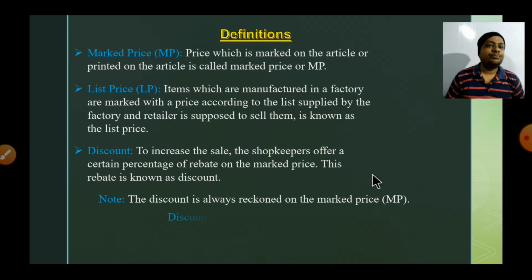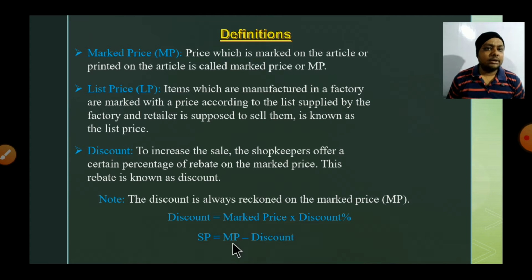Now, there is one formula: if you have to find the discount in rupees, then you have to multiply the mark price by the discount percent, that is the percentage discount, 20%, 30%, like this. Then you will get the discount. After getting the discount, if you subtract this discount from MP, then you will get the SP, the selling price of that article. Okay, so let's solve some questions based on it here.